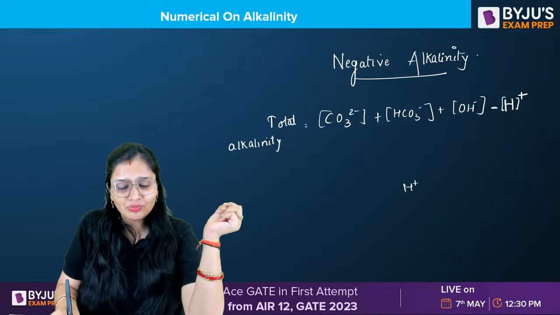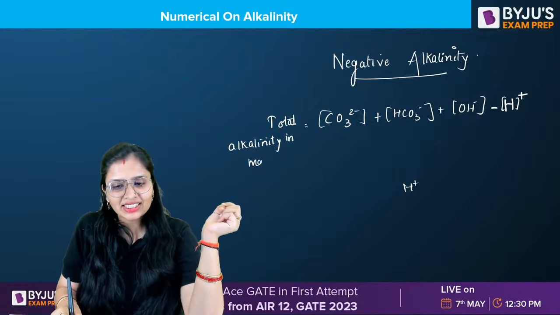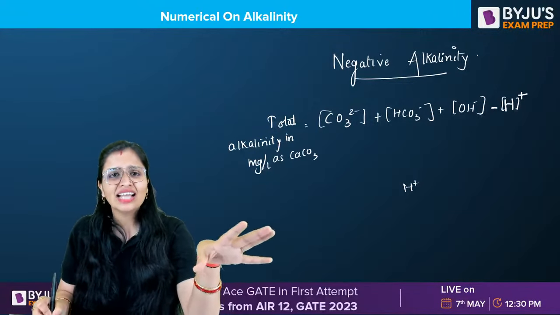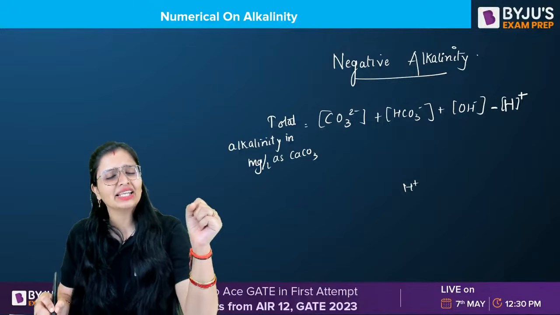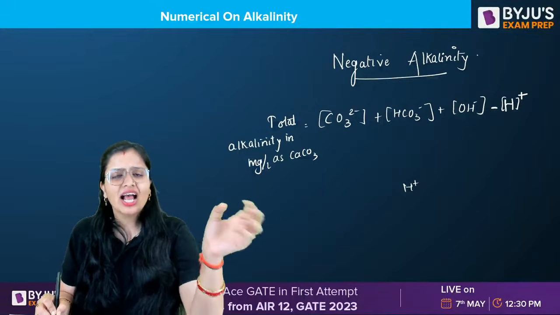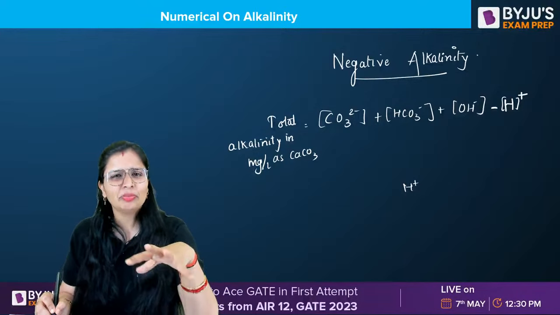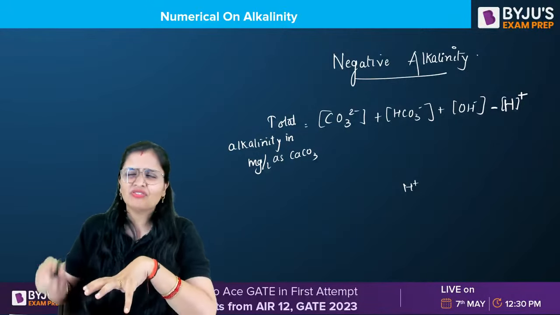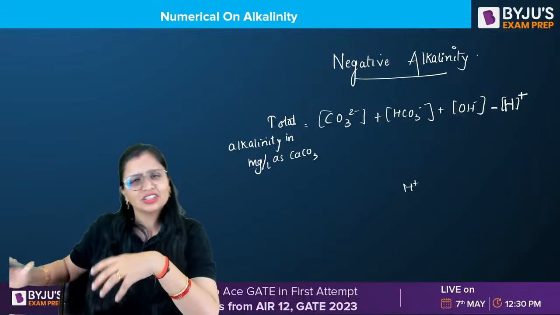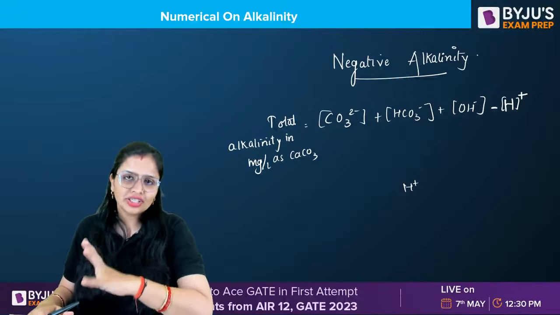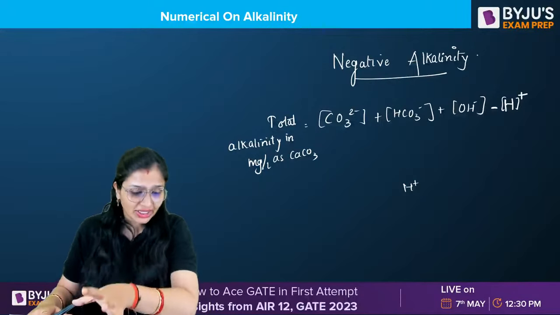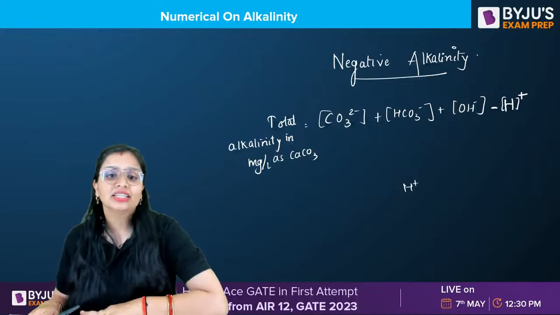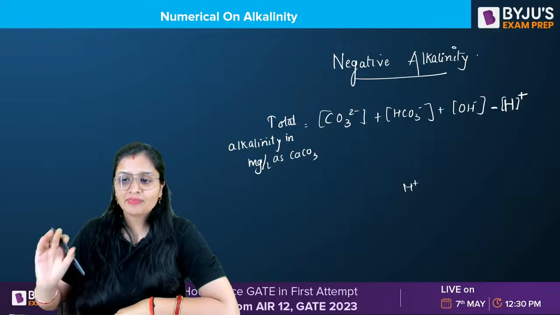However, in maximum cases the value of H plus is so small that we neglect it. For example, if the total alkalinity was coming 150 mg per liter, and the pH is around 10, then taking H plus the total alkalinity will come 149.9999, which is approximately 150 only. So generally we don't consider it, but if the question deliberately tells us to consider the impact of negative alkalinity, then we have to consider it.